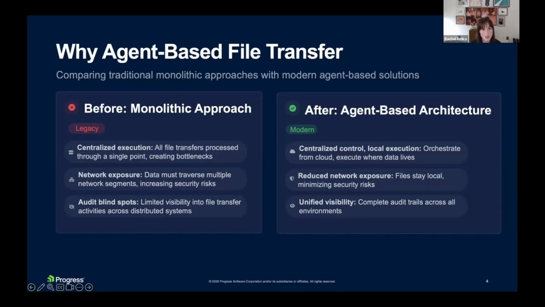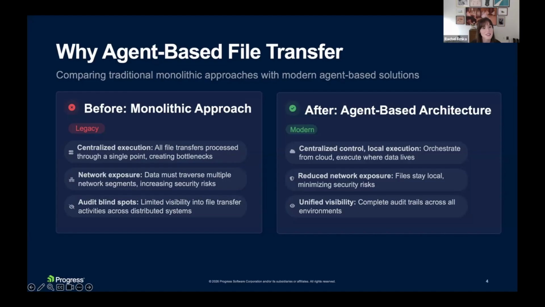So workflows run closer to the systems that they actually depend on, changes are easier to make, and compliance teams get much clearer audit trails. And for IT teams, this agent-based architecture means a lot less network gymnastics, fewer brittle integrations that they have to manage, and more control with less effort. So you're no longer redesigning architecture every time the business adds a new partner or a new cloud service. You're simply extending the system by deploying agents where they're needed.